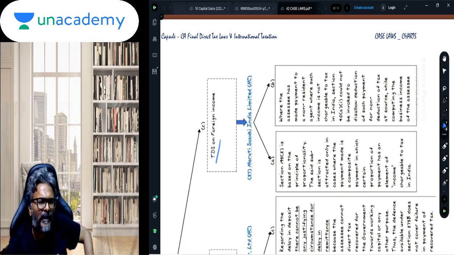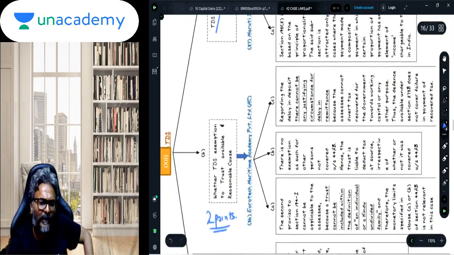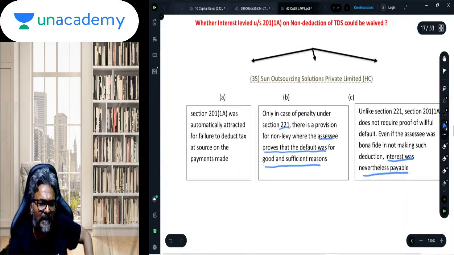Is there any requirement of deducting the TDS under section 195? To that the answer is no, because the requirement of TDS under section 195 is in respect of the sum which is chargeable to tax under the Act. It is only in respect of the sum which is chargeable to tax under the Act.